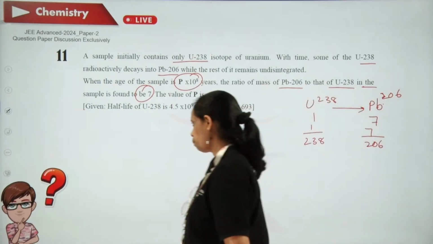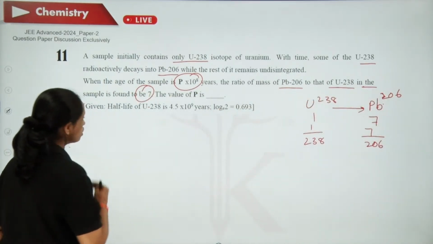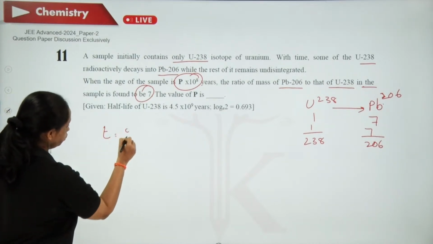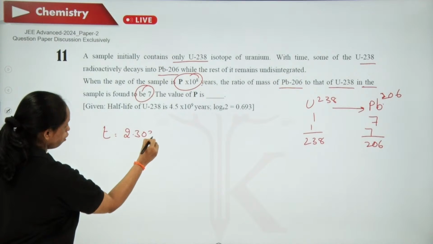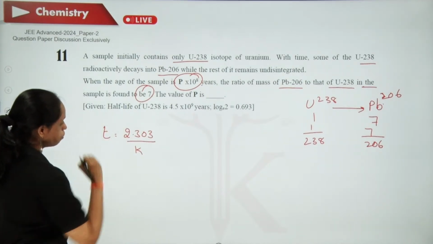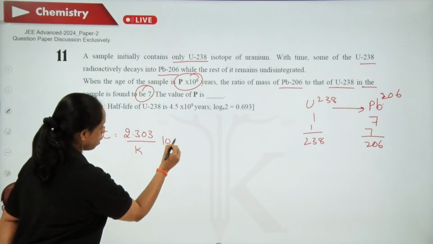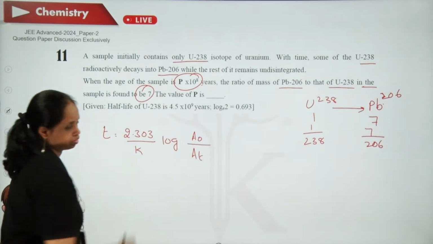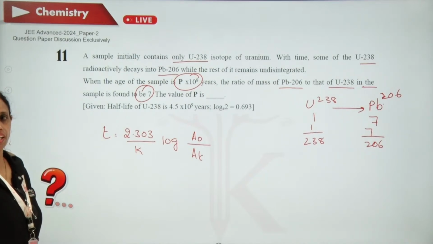So now, if I take first order kinetics, t is equal to 2.303 by k log A naught by At.